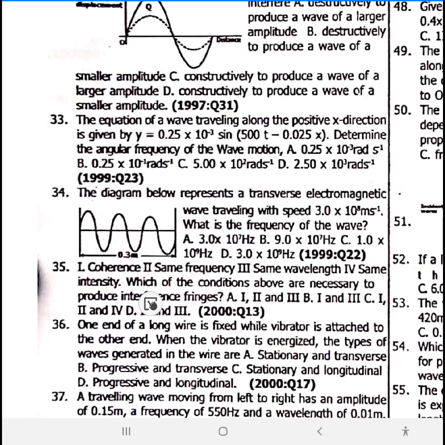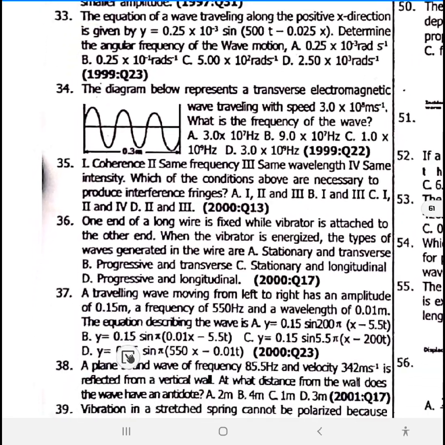34, 35. Which of the conditions above are necessary to produce interference? Interference fringes. Which of the following are necessary to produce interference fringes? 35 is same frequency and same wavelength. Option D. Same frequency and same wavelength.